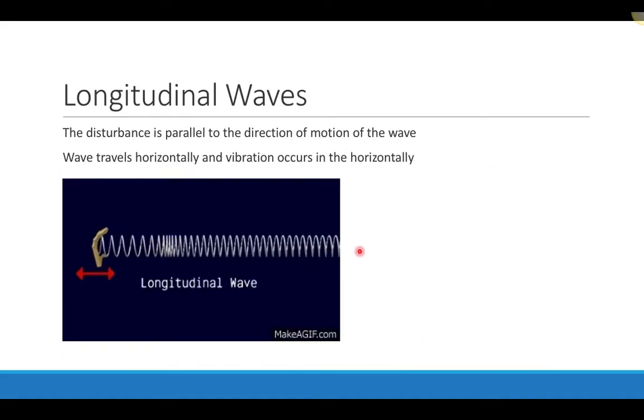With a longitudinal wave, the disturbance is parallel to the direction of the motion of the wave. So here the hand is moving along the horizontal direction, and the wave is actually traveling along that direction as well. I can follow the wave or the disturbance going down. So here it is traveling down. But of course, once the disturbance stops, everything goes back to the undisturbed position as well. So with longitudinal waves, the disturbance is parallel to the direction of the motion.